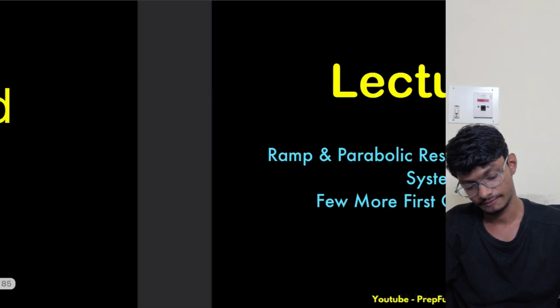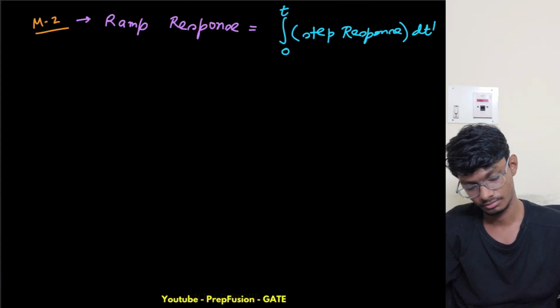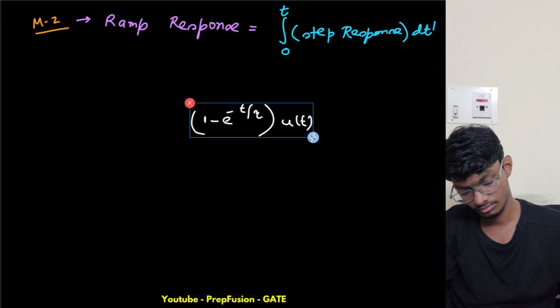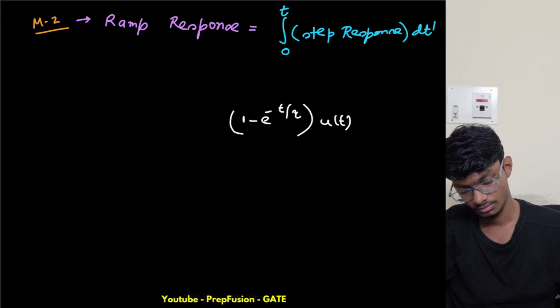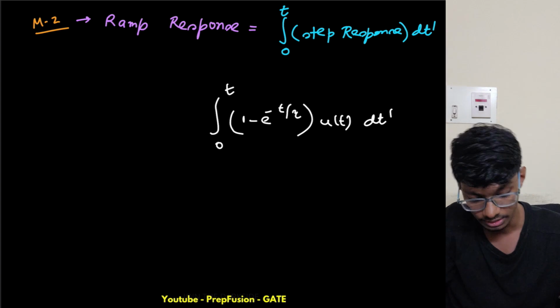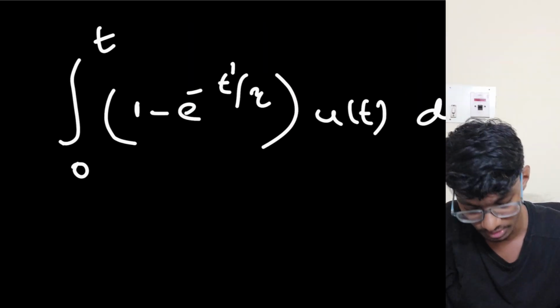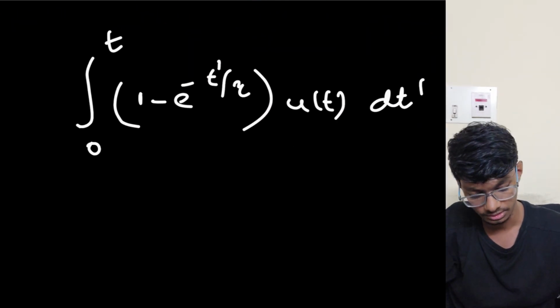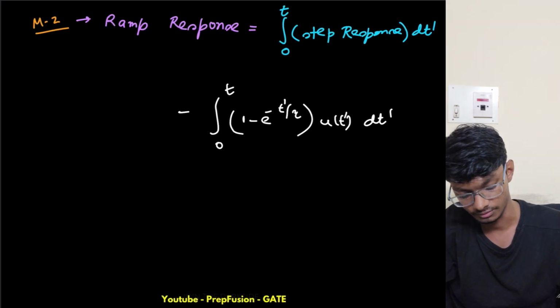So if I take it here, I need to simply integrate it with dt dash, and this t is a dummy variable, so this will also become t dash. This is just a dummy variable, and this is also t dash, just to not get confused.